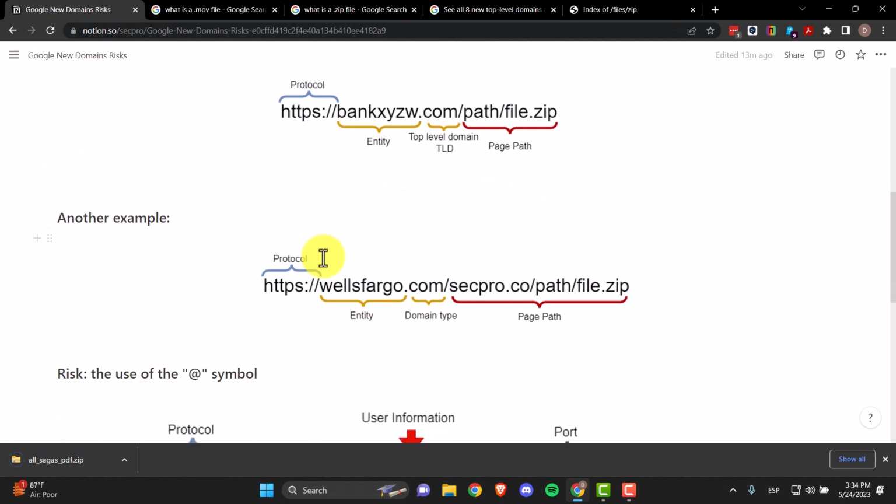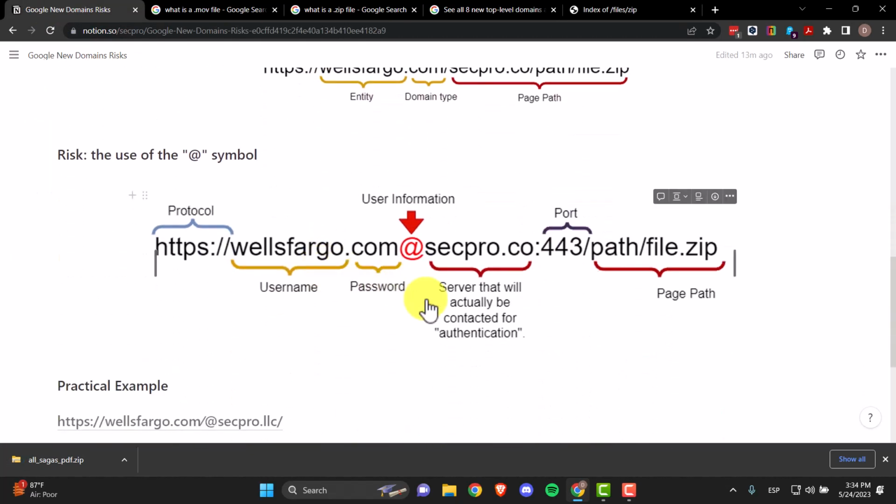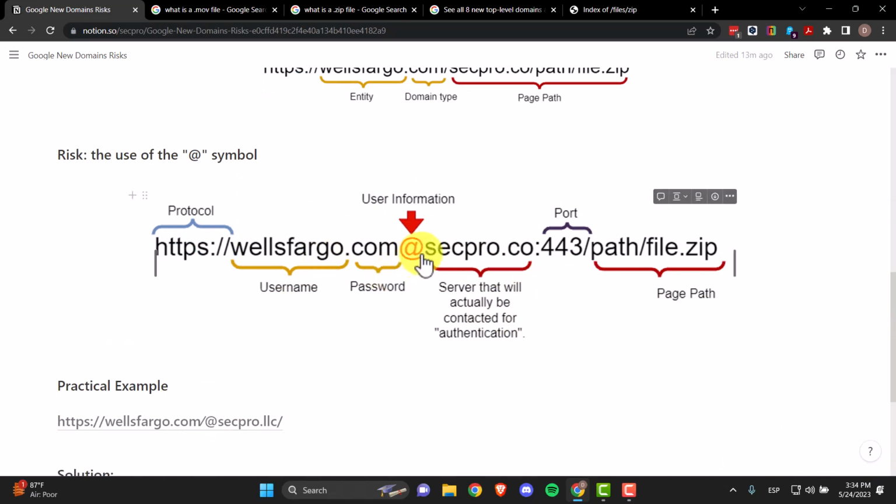So what's the problem with this? What's the actual risk? This is the actual risk. What happens right here if we put an @ in the middle of the URL? The use of the @ in the middle of the URL is not new.